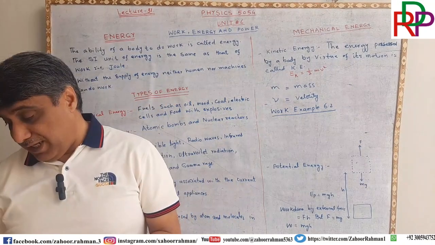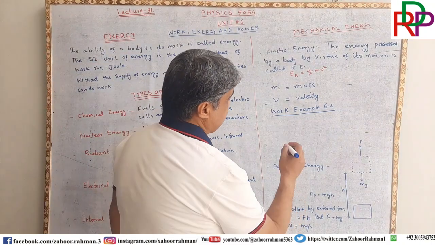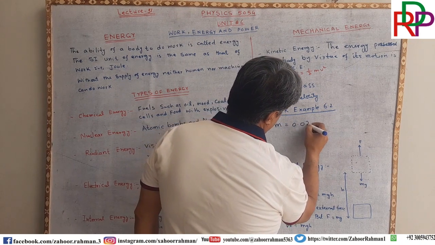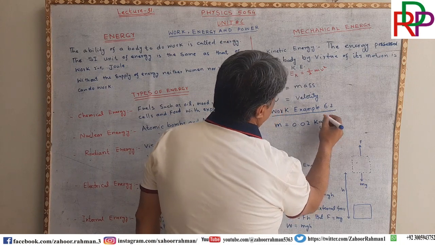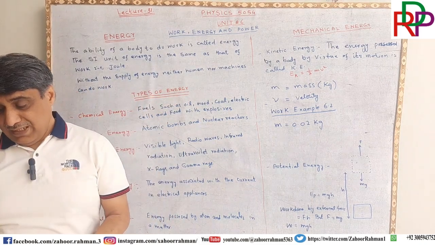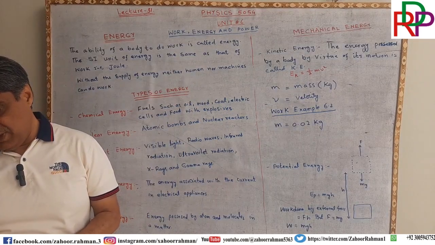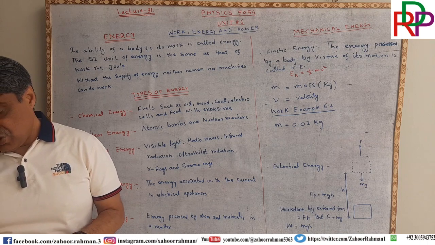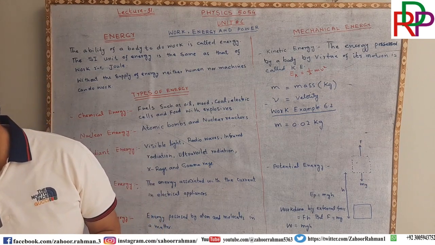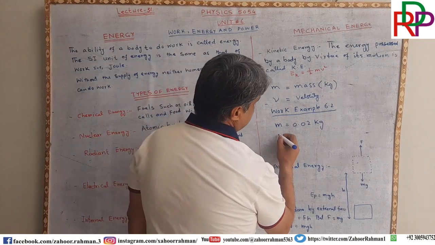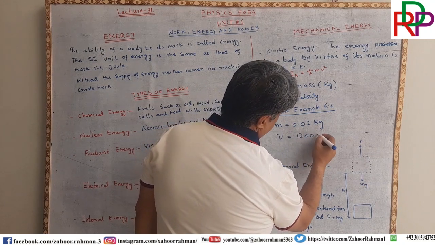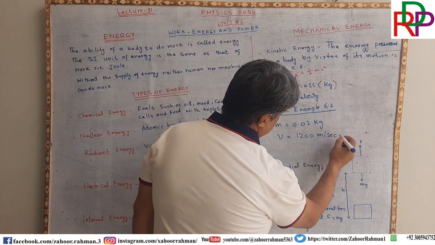So here a bullet of mass 0.02 kilogram. I should mention here that the mass must be in kilogram, and the velocity is in meter per second. The question further says it travels at a speed of 1200 meter per second. So it means that 1200 meter per second is the speed.